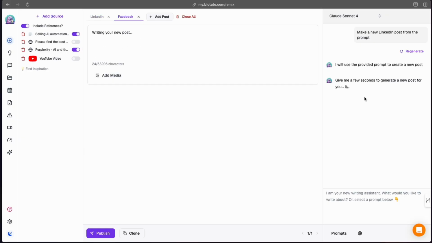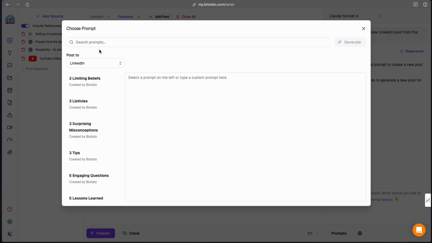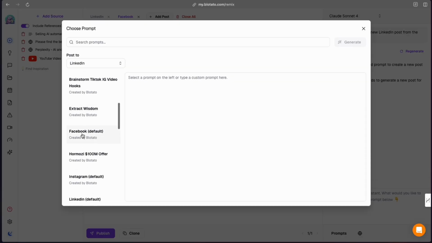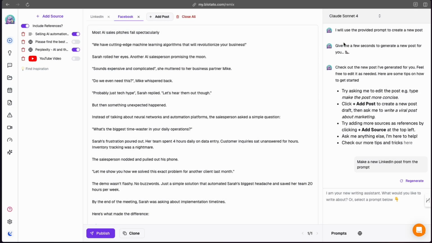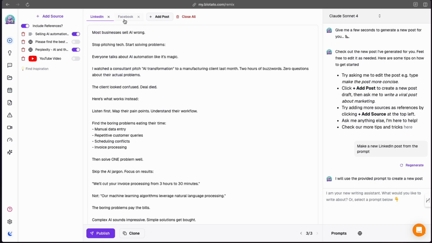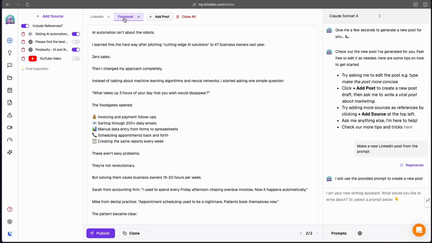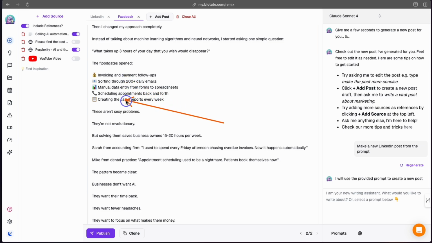Let's go with our prompt here, and let's have a look at it for Facebook. Facebook by default, I'm not going to bother reading that. Let's generate that. Okay, so now it's generating us a Facebook post. Still got our LinkedIn post. It's generating a Facebook post, and you could repeat this process and it would be platform specific. Look at that, more use of emojis.